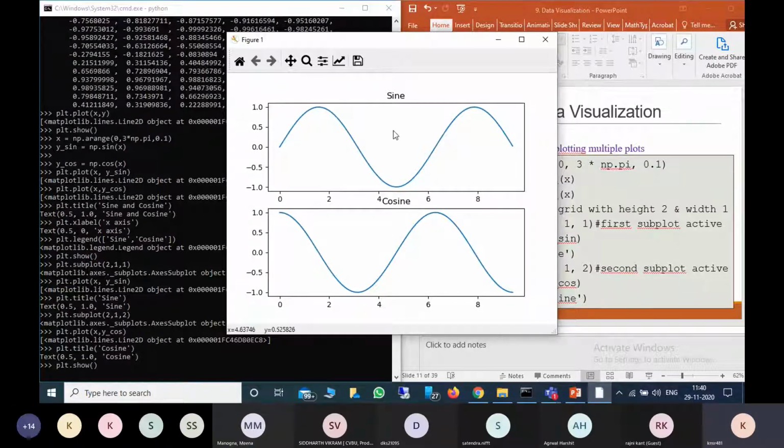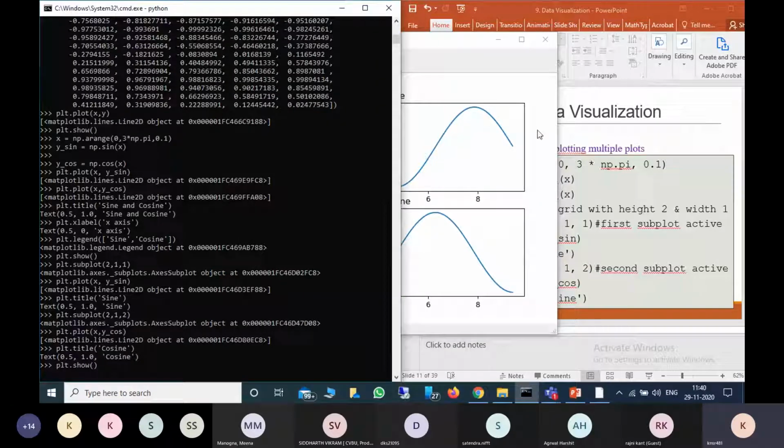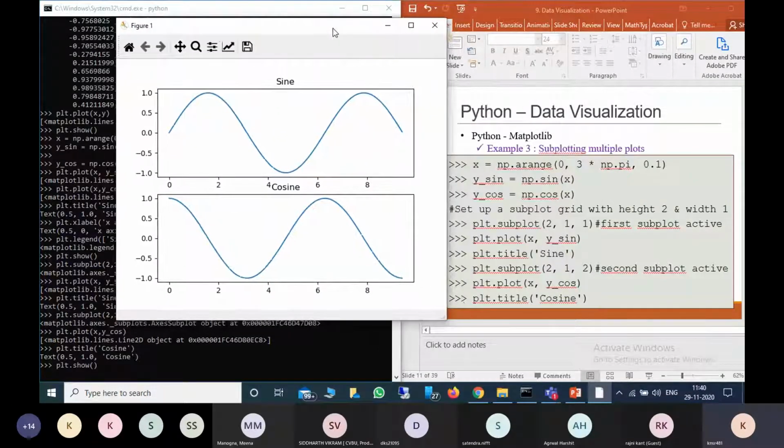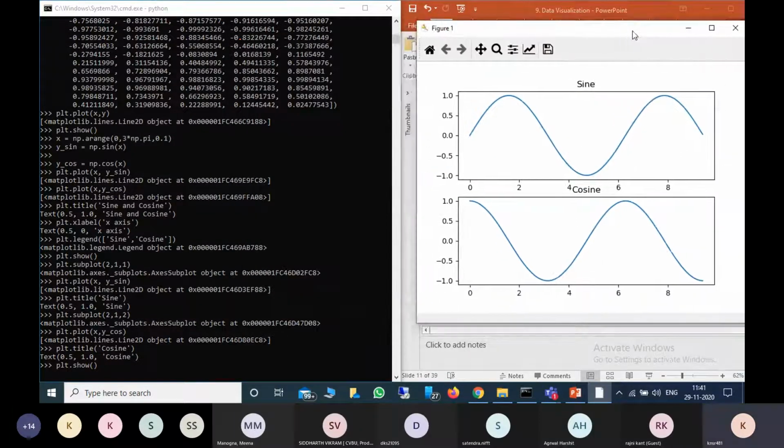You can even compare them and arrange them vertically also, one here and another one here. So is it clear, everyone? That is how we can do subplotting. You can give 4 by 4, 2 by 2, even 1 by 4 or 4 by 1, like that, when you want to keep all the plots side by side. Is it clear, everyone?